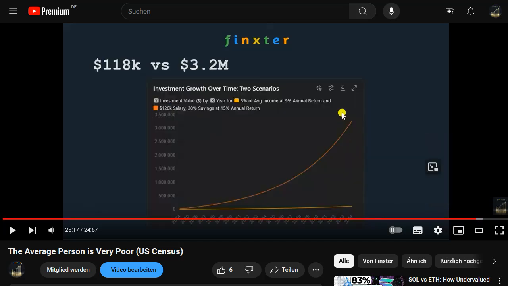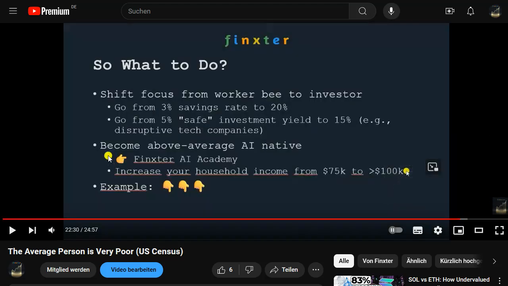Like this portfolio return over 20 years, where just the math suggests that having a higher savings rate at a higher annualized return of 15%, or using a starting point like a 120k salary, would return a $3 million nest egg. And these variables seemed unrealistic for some people, so I thought, okay, let's dive at least into one variable that was pointed out by some people watching the video. And this is going from a 5% safe investment yield to 15%.